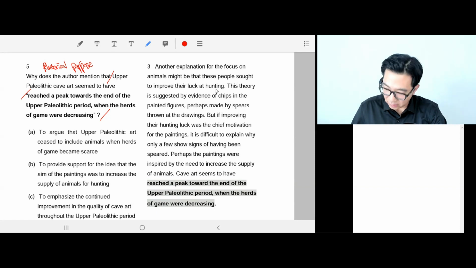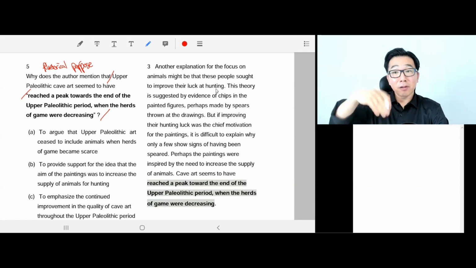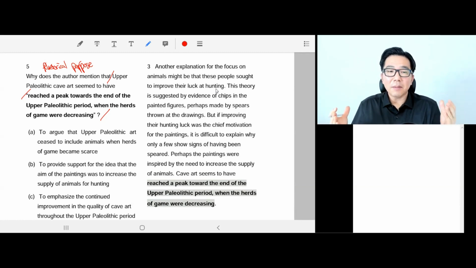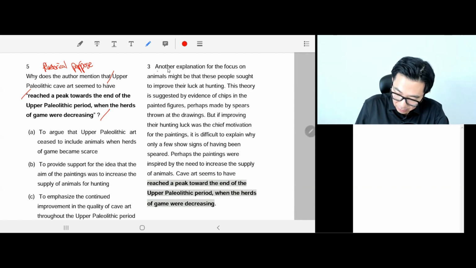Another explanation for the focus on animals might be that these people thought to improve their luck at hunting. Okay, so if you remember the previous question, one theory was that if they drew humans, it would bring death and injury to people. So maybe they drew animals as their subject. But there is another theory.